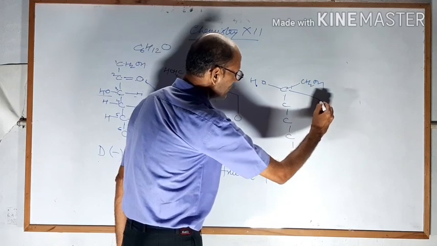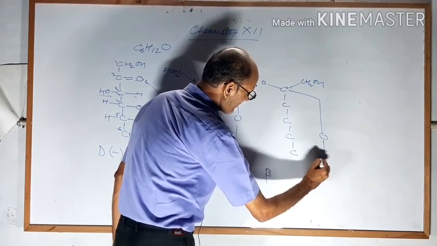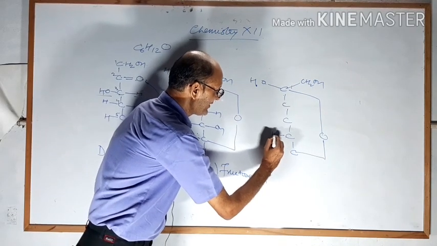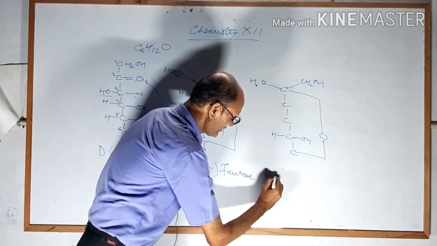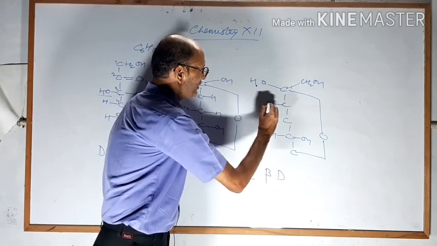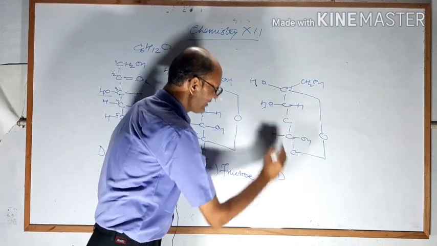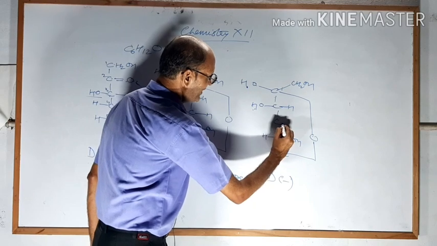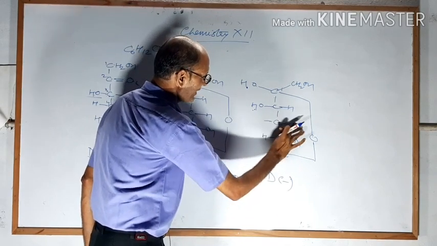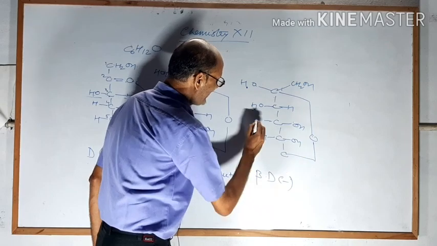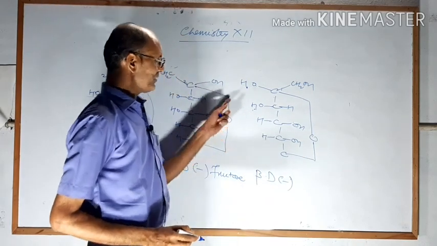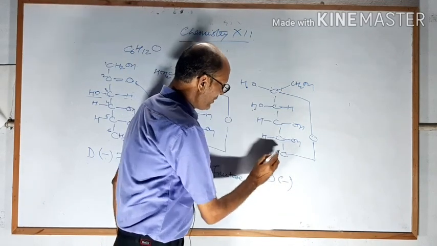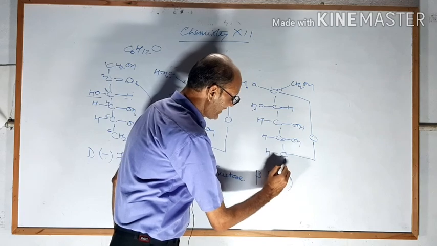Connect carbon number 2 with the ethyl oxygen to carbon number 6. Now in this position, this is H on the left side, carbon number 5, so it indicates D, and this is OH on the left side, right side H, this indicates minus. Now reverse of this, that means H this side and OH this side and H this side. So this is beta D fructose. 1, 2, 3, 4, 5, 6 and 2 hydrogens must be attached like this.